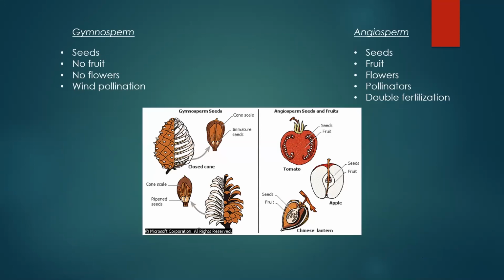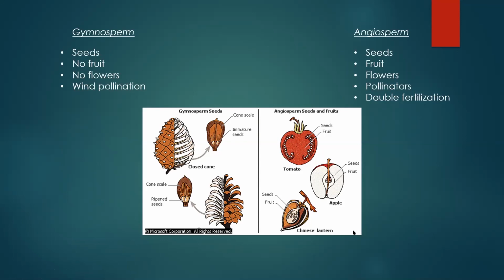Okay, so just looking at these two again, so we're looking at gymnosperms and angiosperms. When we're talking about gymnosperms, there's a bunch of different types, but a pine tree is a good example of one. In a pine cone is where you're going to find that seed. So this seed is not housed in a fruit. Whereas in angiosperms, you will have a fruit that houses the seeds in some way.